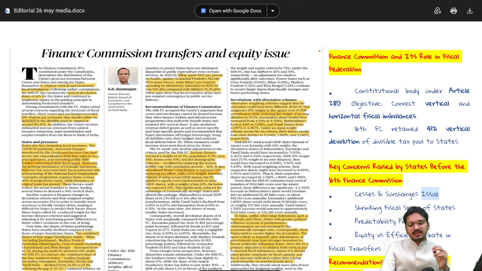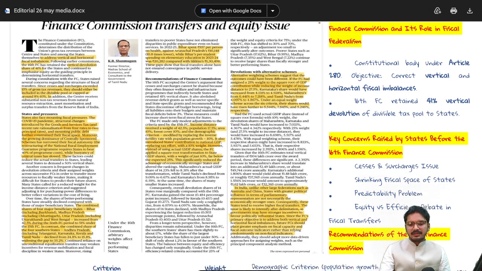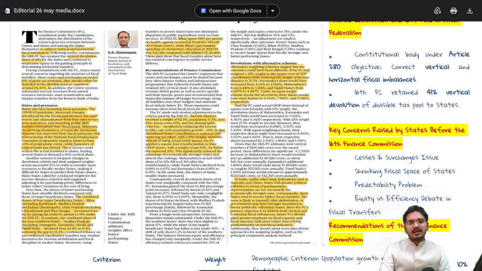That is the first part. The second part is its responsibility. It has retained the 41% devolution of the divisible tax pool to the states, but it has changed some of the criteria upon which the horizontal distribution is done. Let's move on to the third part.